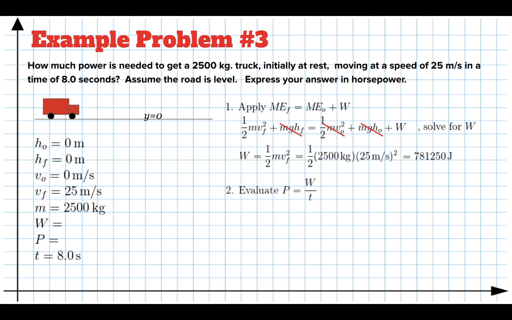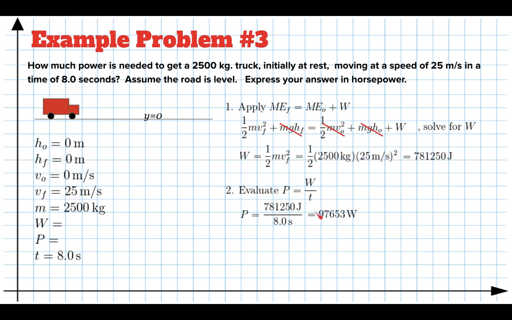Now, the second step is we know how long it takes, 8 seconds. We got to figure out what is the power. How fast do we have to transfer this energy? So we're just going to evaluate P equals the work divided by time. The work is 781,000. We got that from up here. The time is 8 seconds. We plug that in, and it turns out we need 97,000 watts, or 97,000 joules of energy transferred every second in order to get this truck moving at the speed it needs to be going.